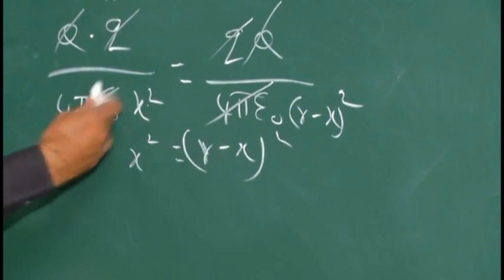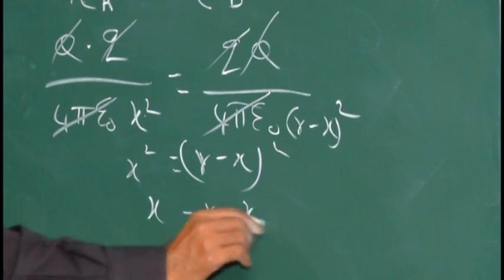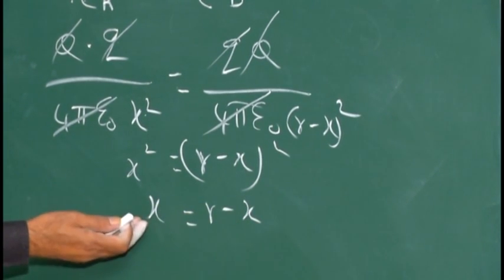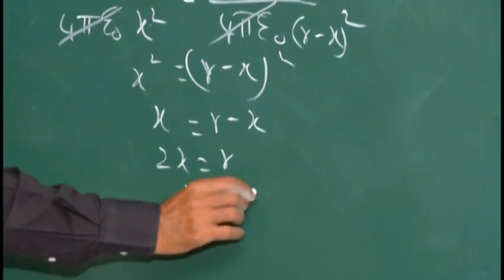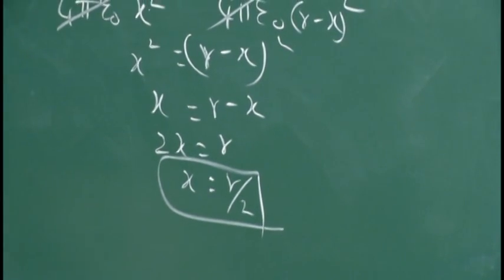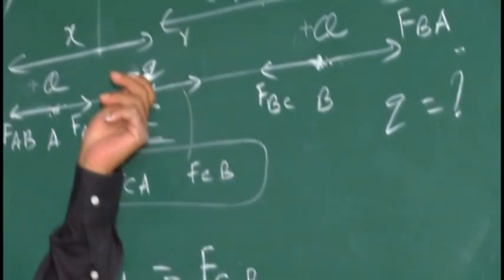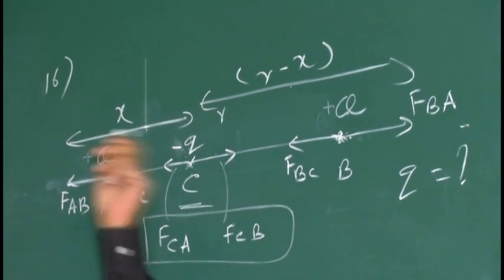Taking square root on both sides, x is equal to R minus x. Minus x comes here: x plus x, 2x. 2x is equal to R. x is equal to R by 2. So I have confirmed one thing: the small letter charge q must be placed exactly at the center of the two charges.